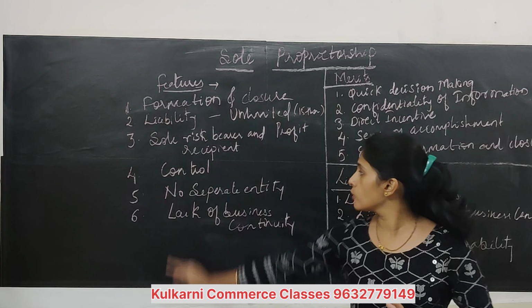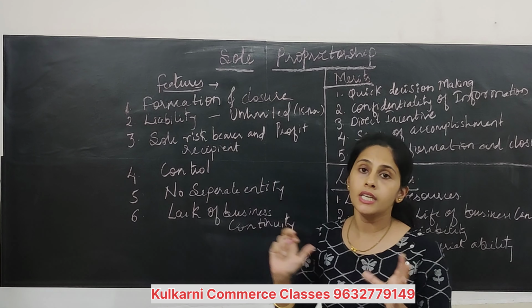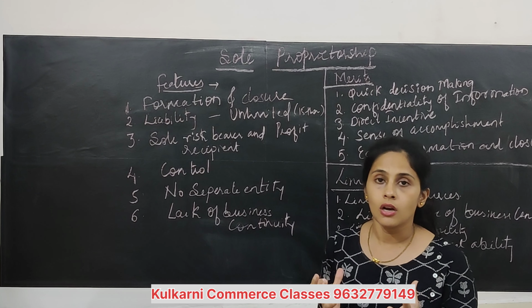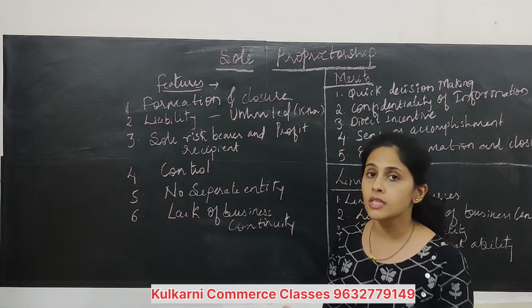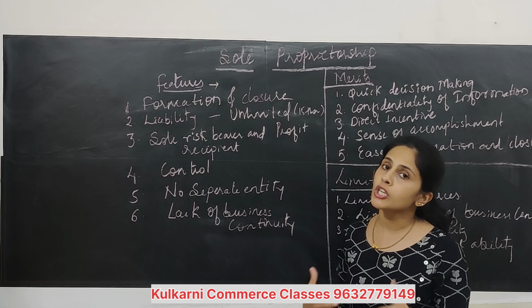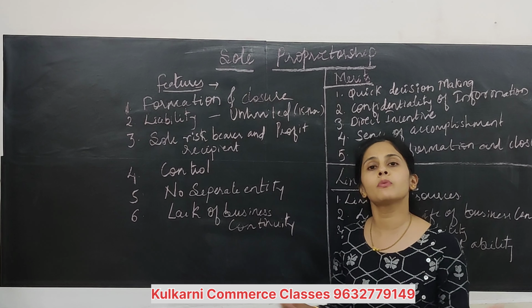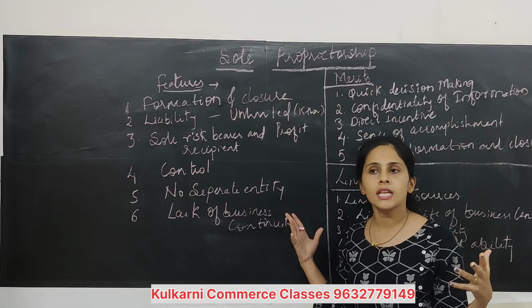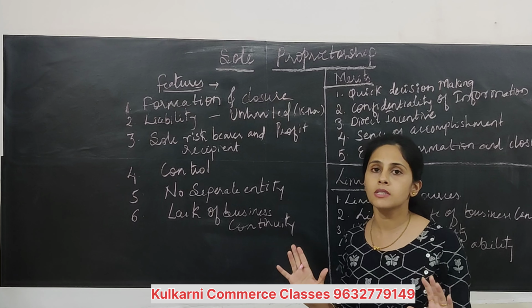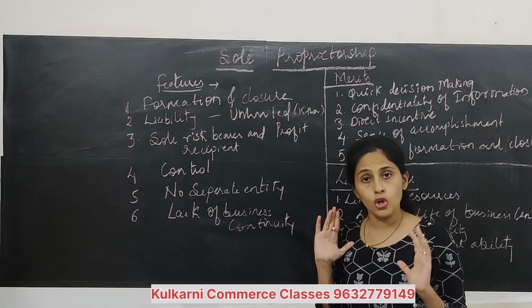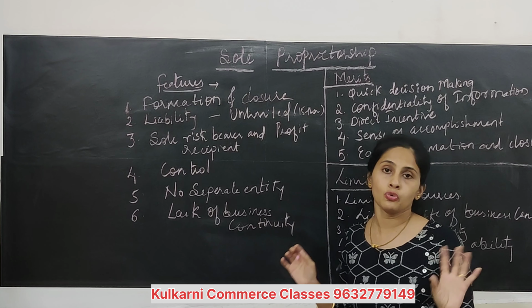He is the sole. Sole means entirely. He has to bear that risk or loss, and he has to enjoy the profit. If there is an unlimited profit of millions, trillions, then also he is the only person who is going to enjoy. And if there is a loss of crores, he has to face that.